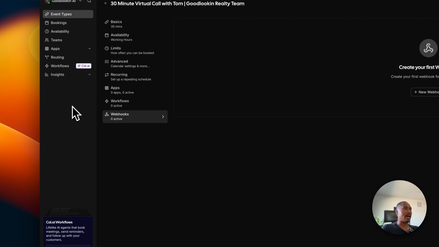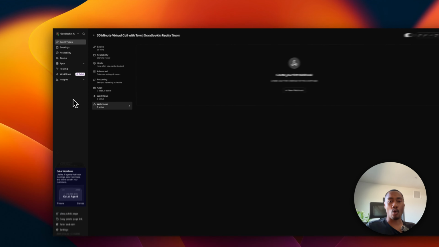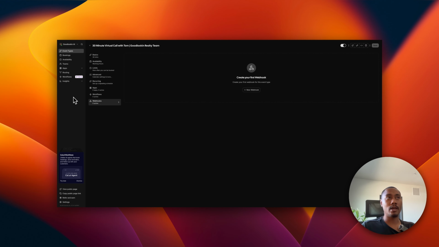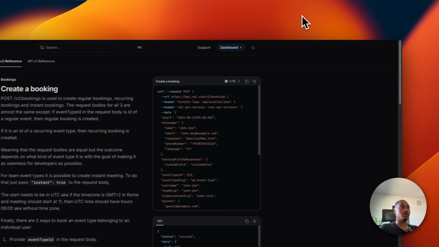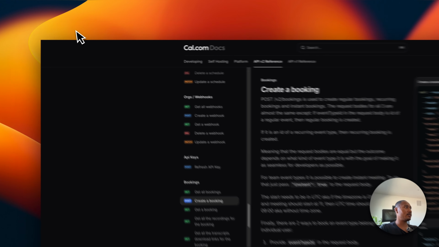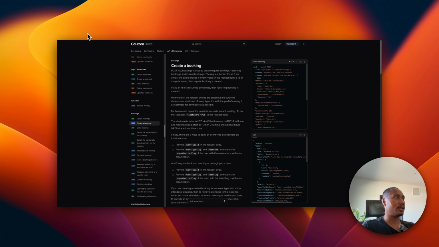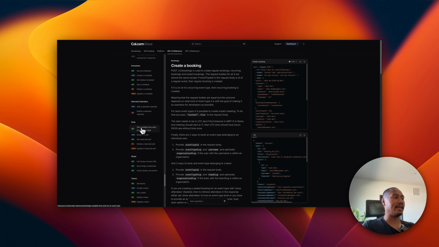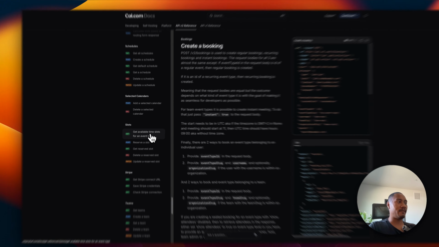Now, the next thing I want to break down is some of the API routes that we're going to need to work with Cal. So if you navigate to Cal Docs, so cal.com/docs, and navigate to API version 2 reference, we're going to need 2 API endpoints. We're going to need the create a booking, and we're also going to need, if we scroll down and go to slots, to get available time slots for an event type.